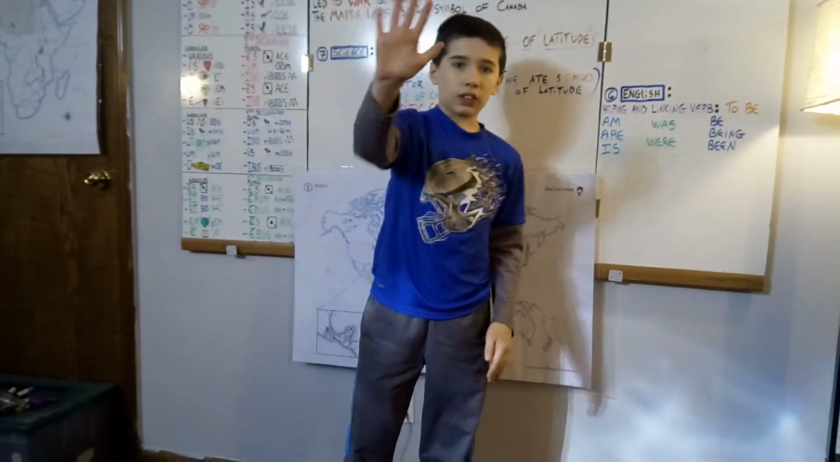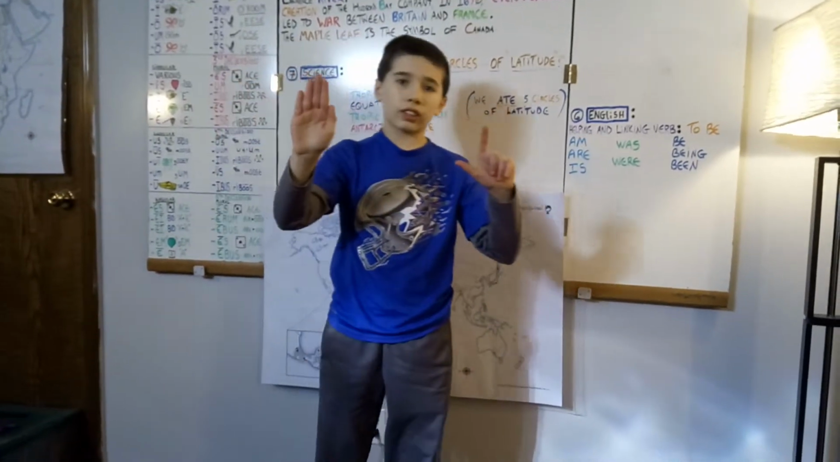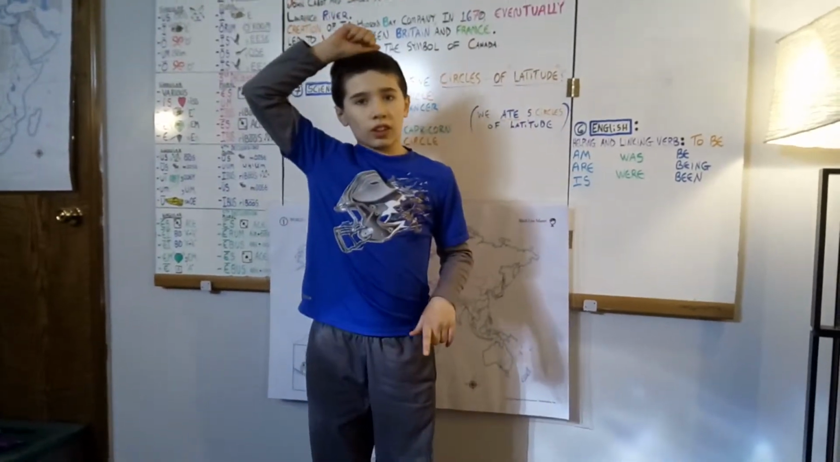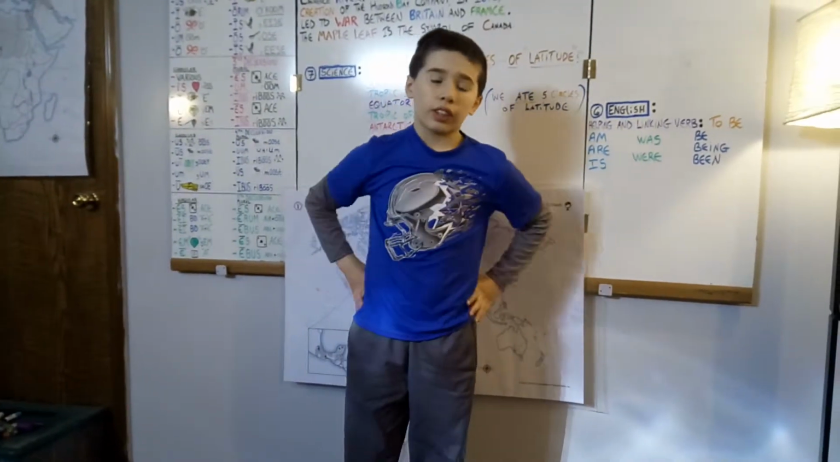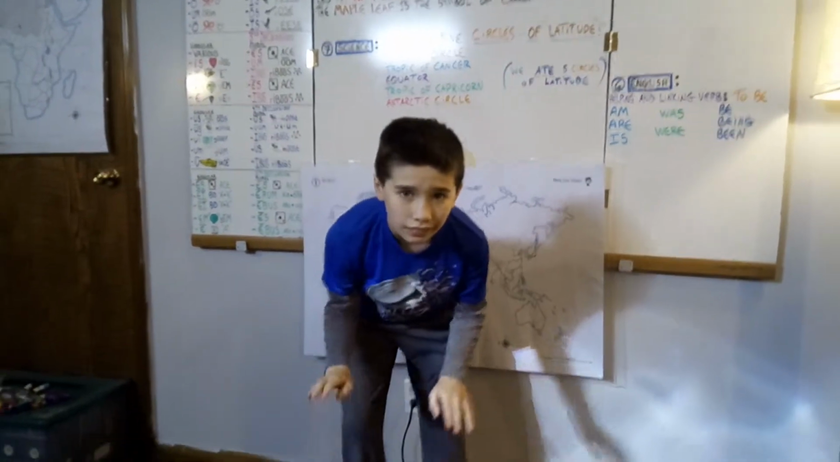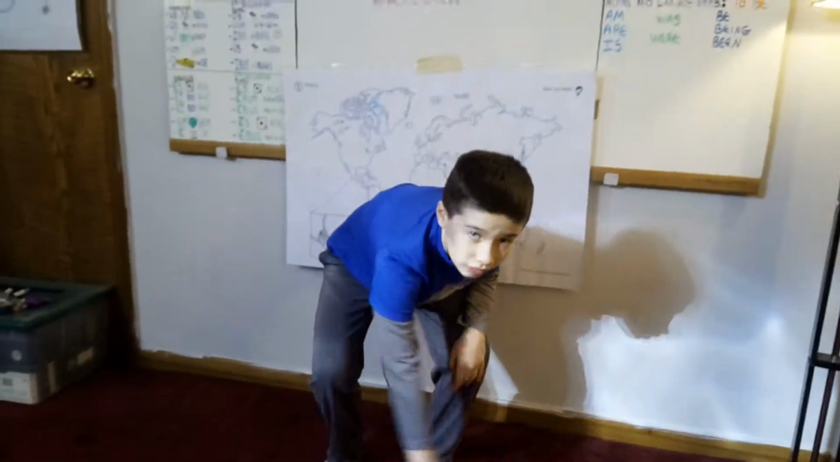So here's our song. Ready? What are 5 circles of latitude? Arctic Circle, Tropic of Cancer, Equator, Tropic of Capricorn, Antarctic Circle.